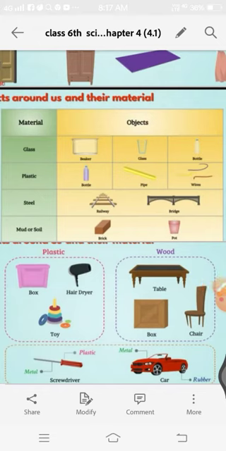There is one activity you have to do at home: collect as many objects as possible from around you and try to classify them. Make one table like the one in your textbook on page number 27.